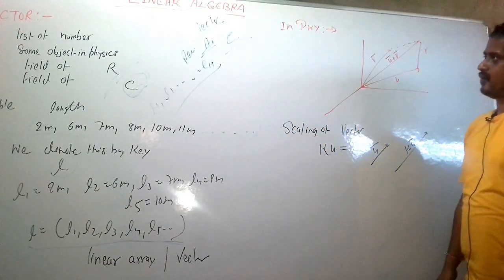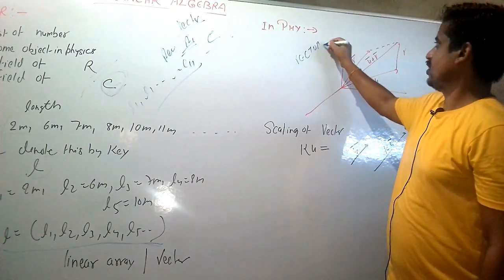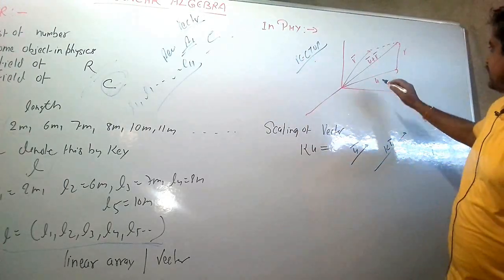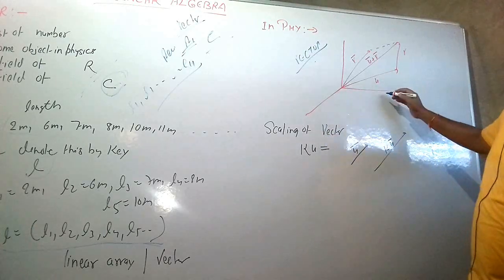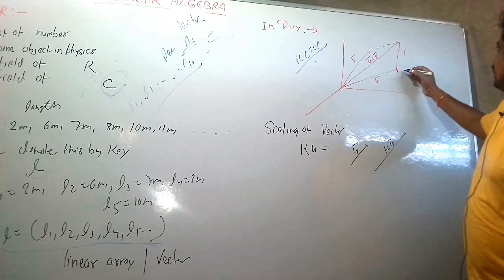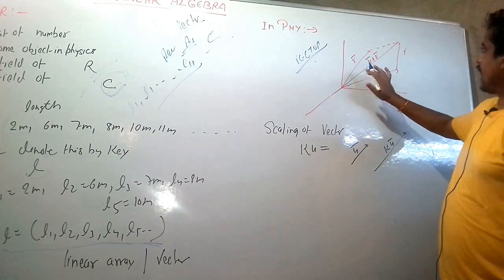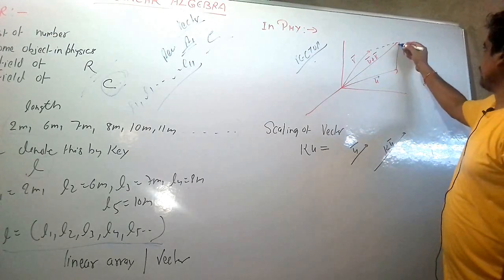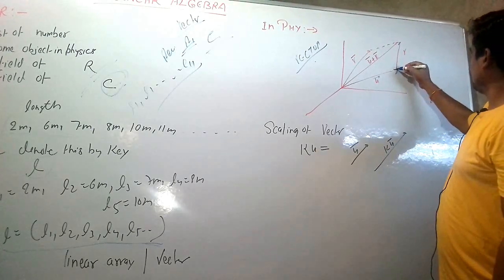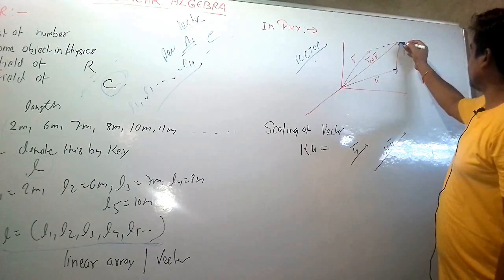In physics, we regularly use vectors. Vectors are those quantities which have both magnitude and direction, and this is the addition of vectors, which is called the parallelogram law. V and U are two vectors, and we use a parallelogram to add these two vectors, U plus V, from tip to tail, and from one tail to another tip.